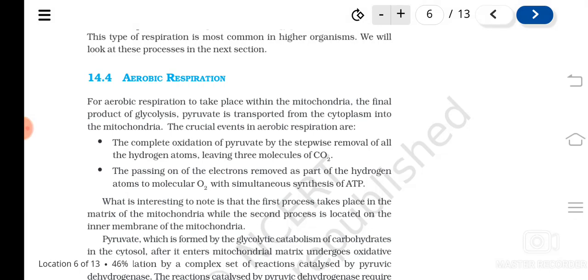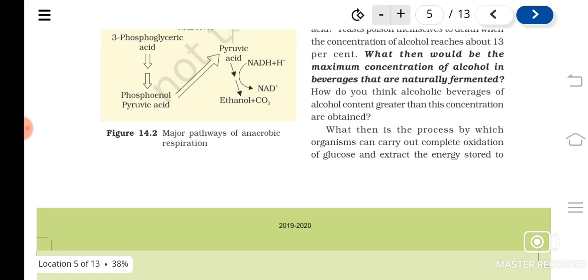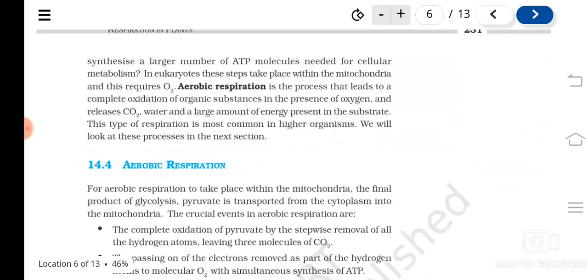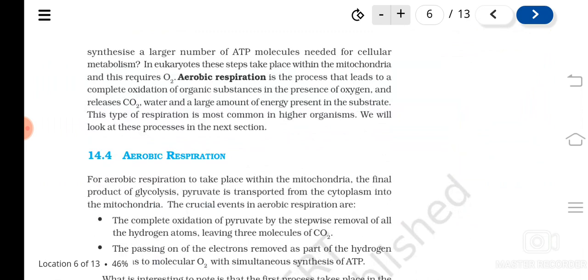So in the previous class, we saw how glycolysis takes place, and what happens to pyruvic acid after glycolysis. I told you pyruvic acid can enter into aerobic respiration, or it can enter into anaerobic respiration, that is alcoholic fermentation or lactic acid fermentation. Before all this, if we need to study aerobic respiration, you can see that aerobic respiration also starts with pyruvic acid, isn't it?